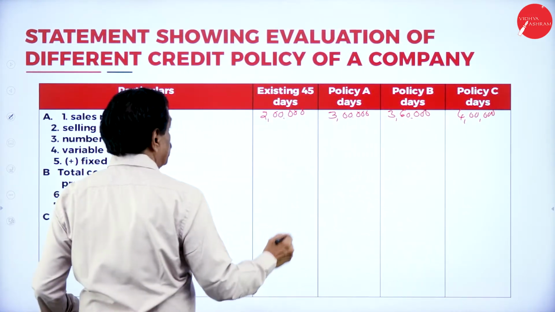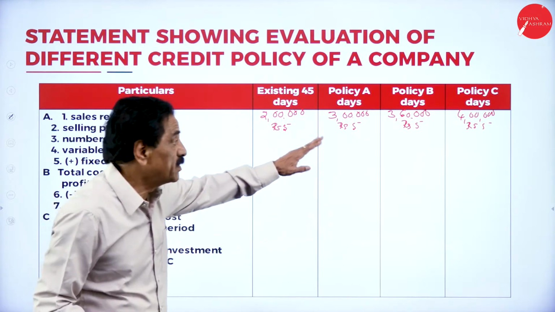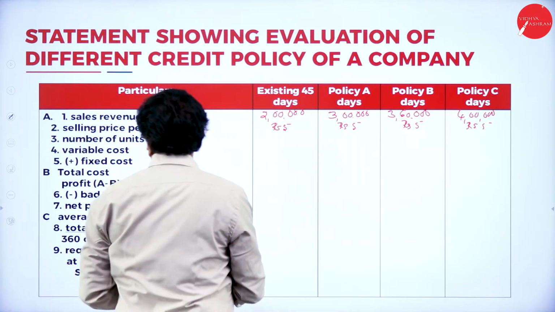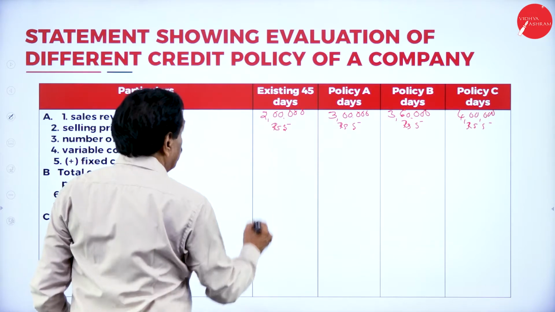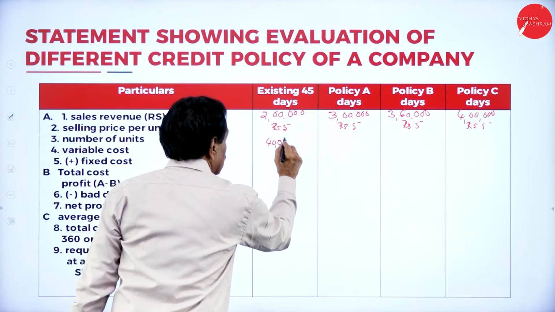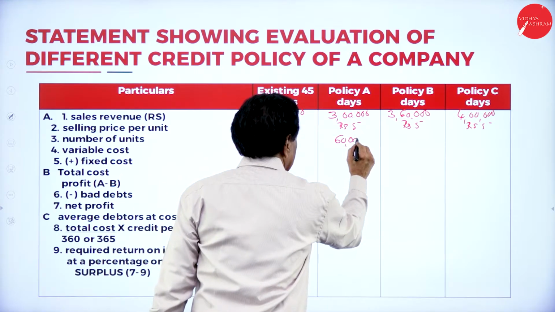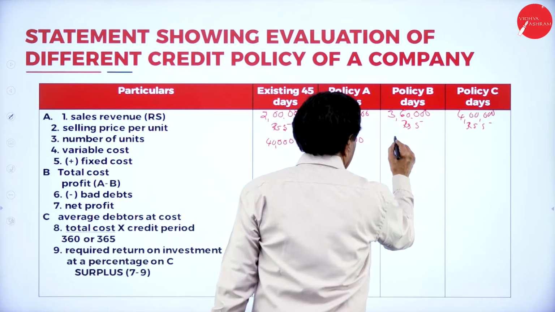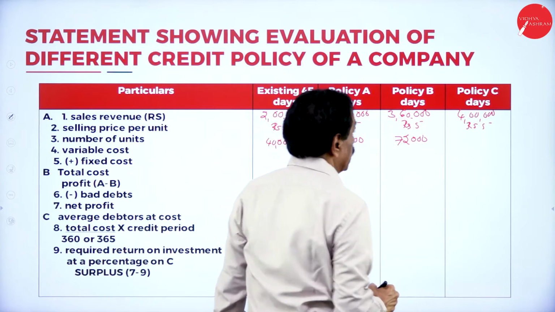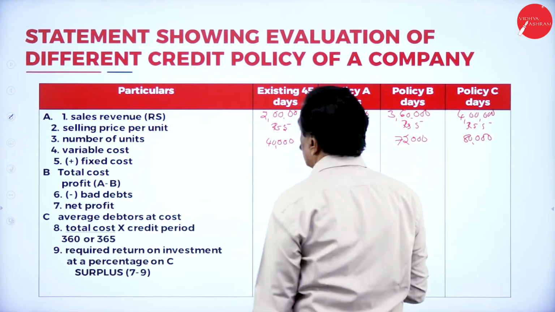Selling price per unit rupees 5. So what's your sale? 2 lakh, 3 lakh, 3 lakh 60, 4 lakh. Selling price per unit 5, 5, 5. Now number of units. 2 lakh divided by 5 is 40,000 units. This is 60,000 units. 72,000 units. 80,000 units. These are all the units.